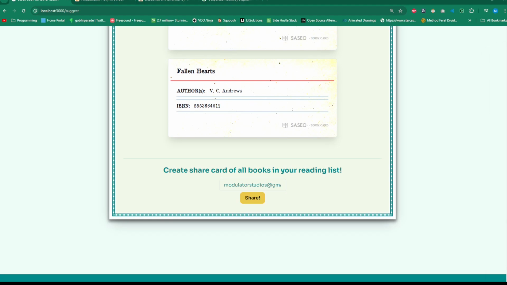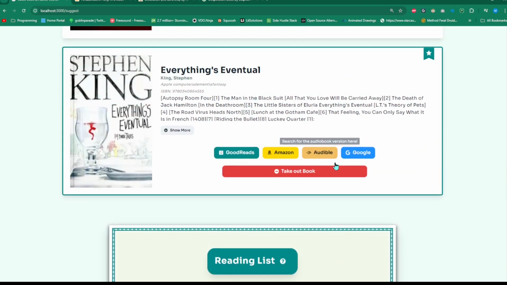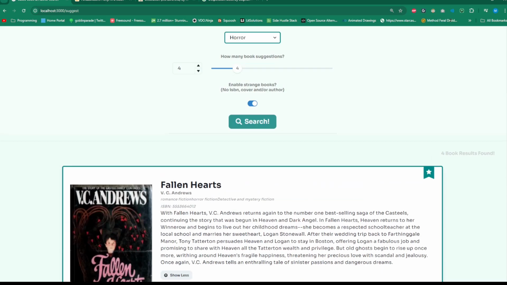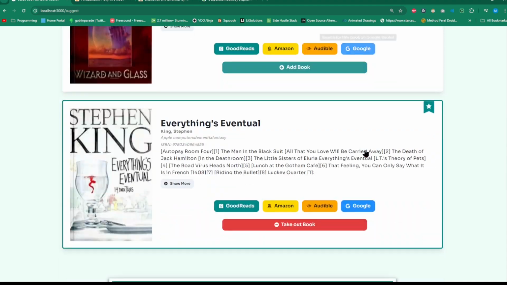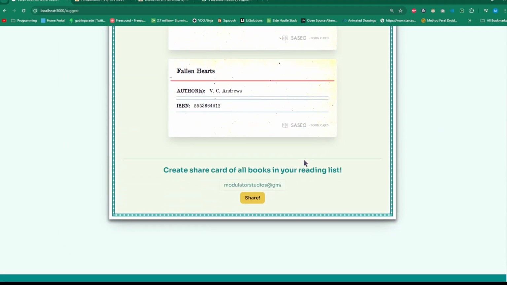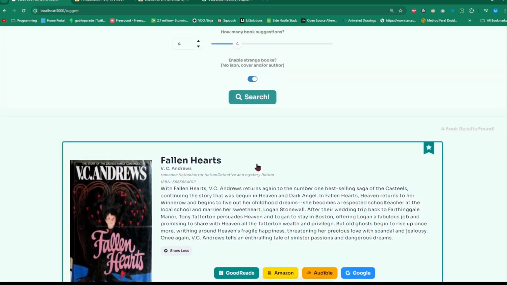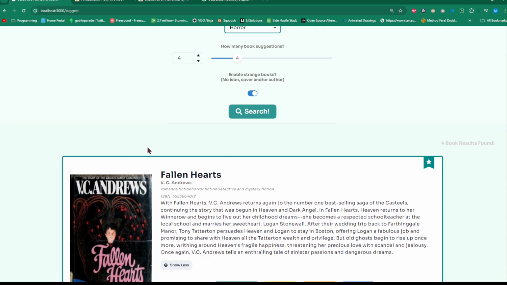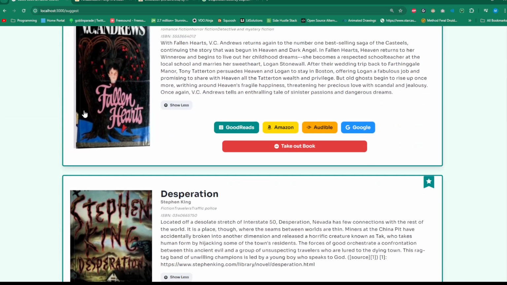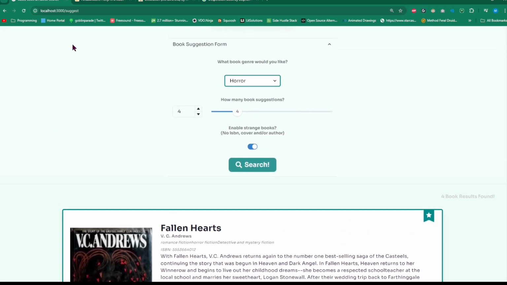Again, a future plan that I want to do is to have a section where users can add this to their personal libraries tied to their account. And yeah, so this is pretty much the meat and potatoes of the website that I feel like gives the users a lot of ability to find new books and explore those new books and fall in love with a new book.